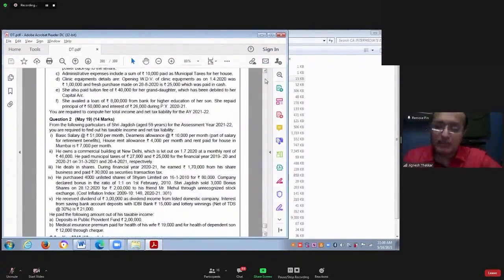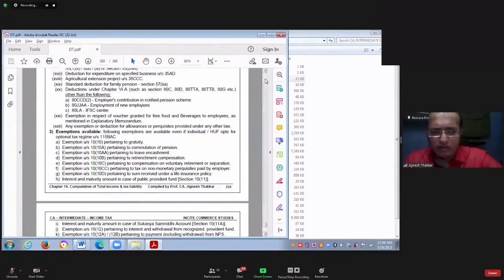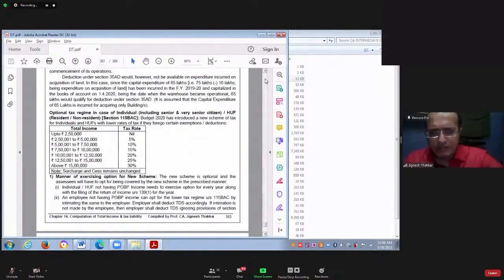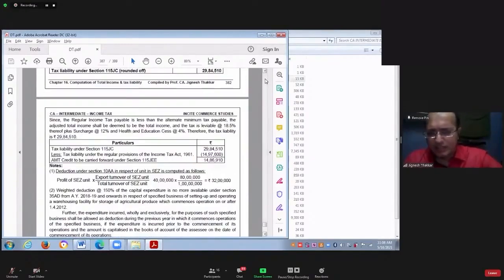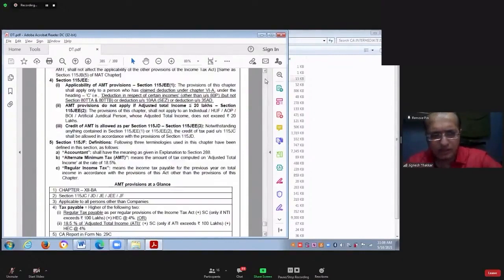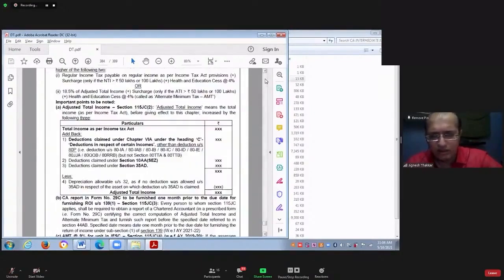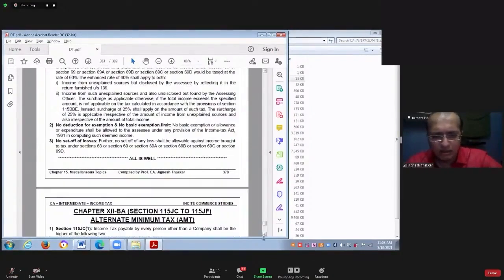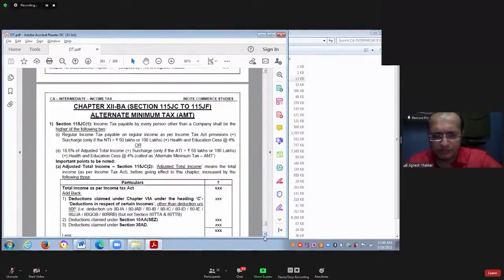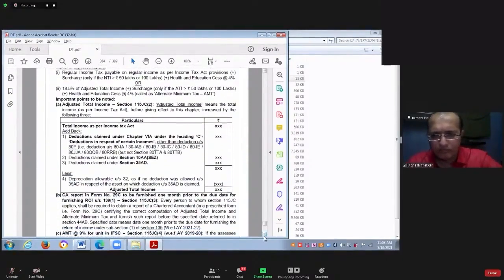Which deductions can be claimed? In AMT provisions, which deductions can be claimed? Is that the question? Yes, Dikshit?